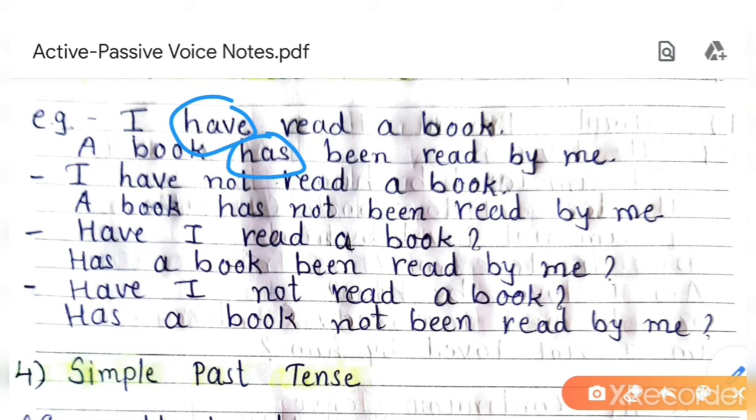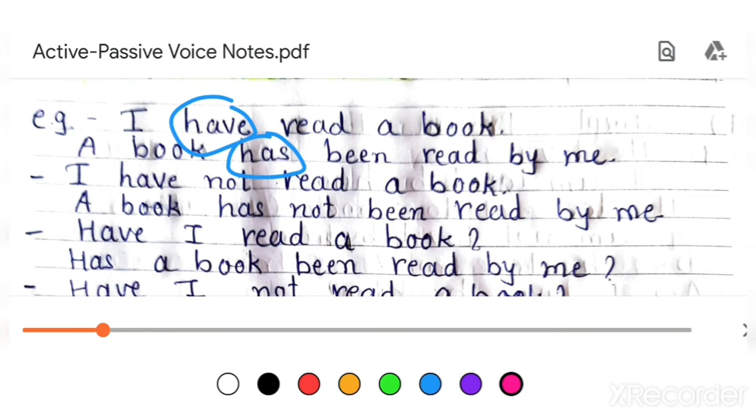A book has been read by me. Here it will be easy for you because V3 is used in active and passive both the voice for perfect tense. Only you have to add been and keep in your mind to change have or has according to the subject.